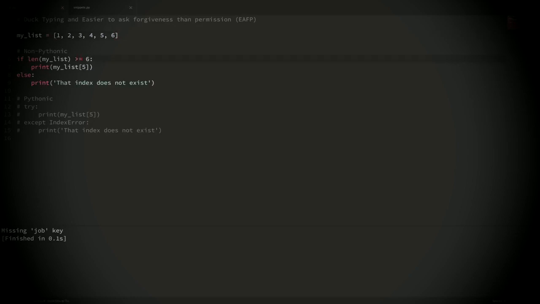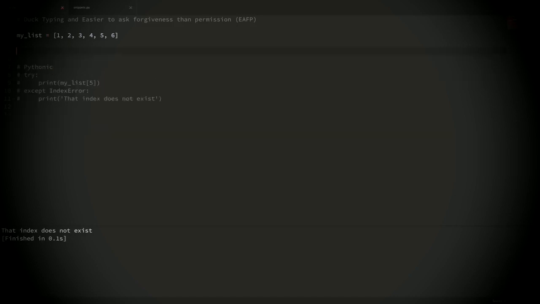So you might be tempted to, and this should actually be an equal sign here, you don't want to throw an index error. So what you might be tempted to do is check the length of the list. You might say, if the length of my list is greater than or equal to 6, then I know that I can access this fifth index here. And if it's not greater than that, then I need to print that this index doesn't exist. So you can see that if I run this, then we did print out that fifth index of the list. And if I was to take one of these values out and try to rerun it, then it doesn't pass this conditional, and it's saying that that index doesn't exist. But you can see that we're making this check here, and it's kind of ugly. So that's the asking permission example, which is non-Pythonic.